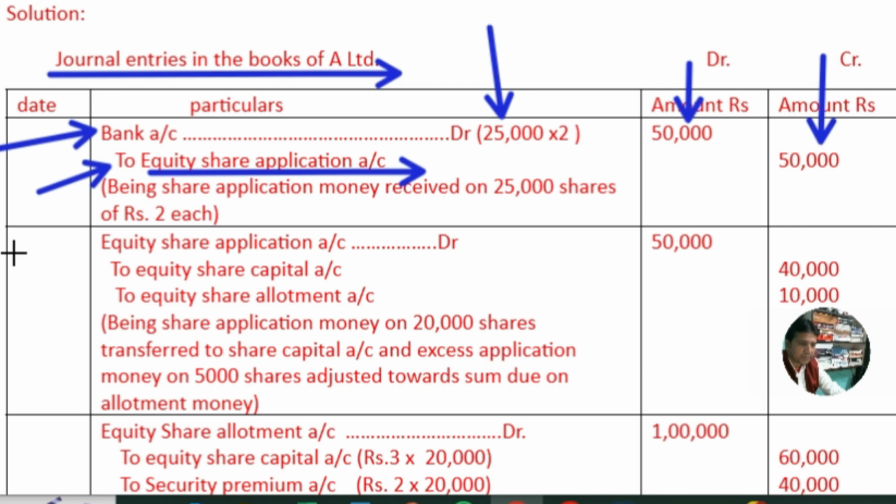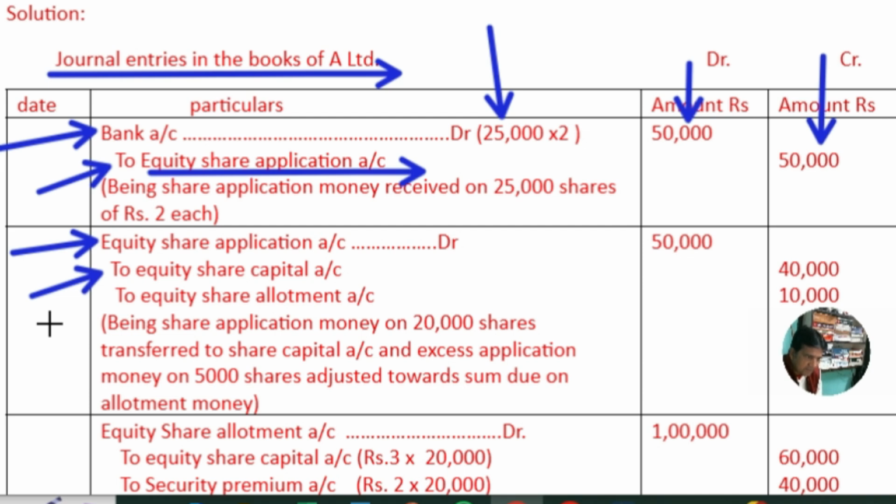Now on the transfer of application money to share capital account, this is the journal entry recorded by a company. Equity share applications account debit, to equity share capital account, that is the amount of share capital. The company has to receive 40,000 because it has issued 20,000 shares at 2 rupees application money, but the company has received application money on 25,000 shares.